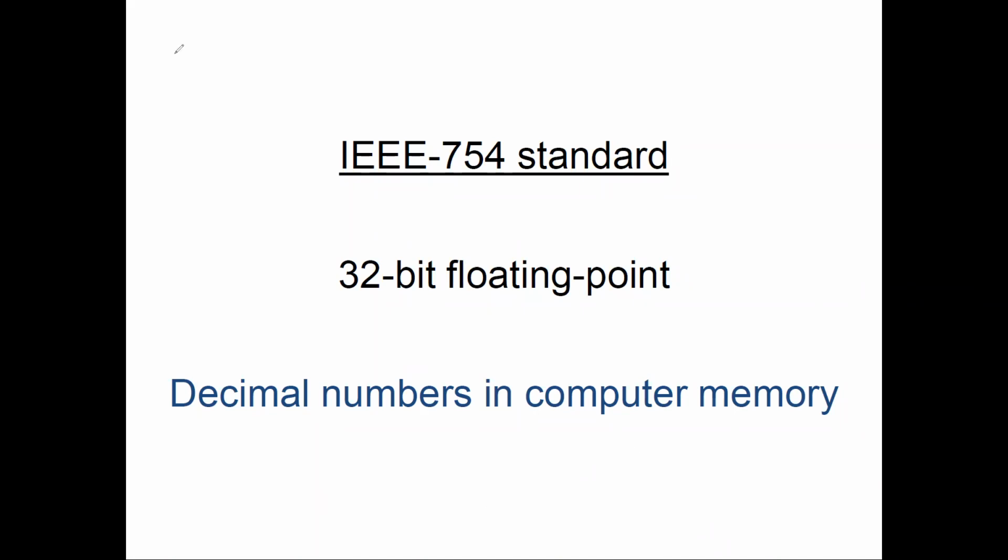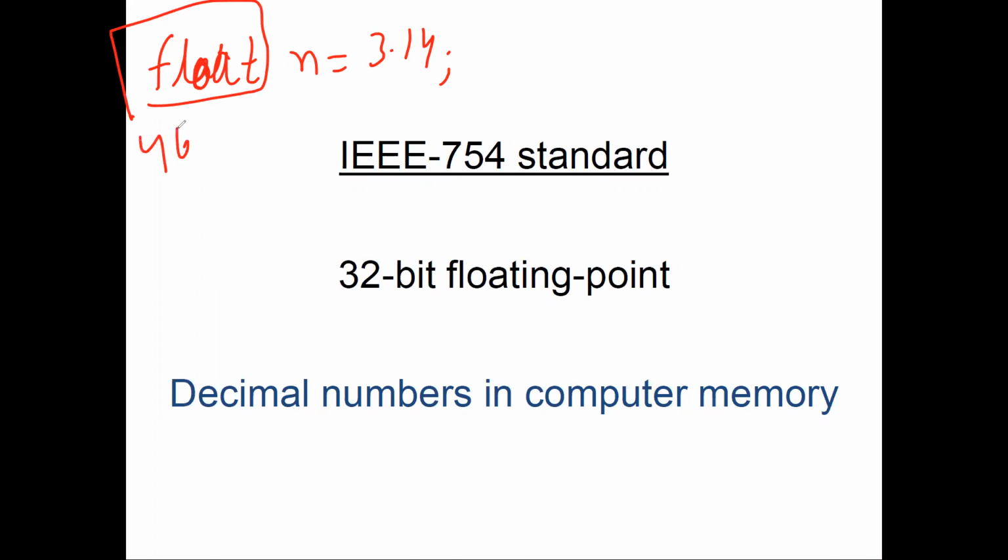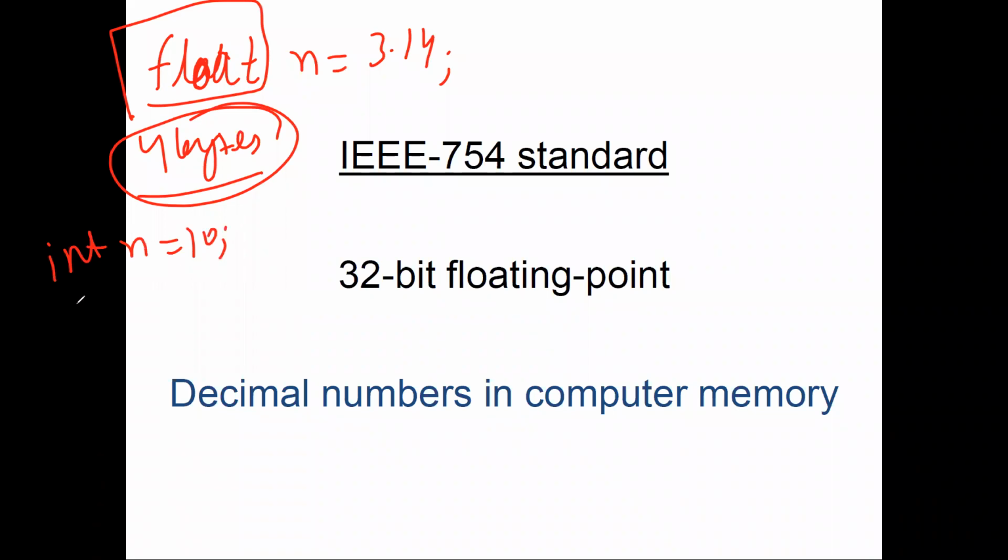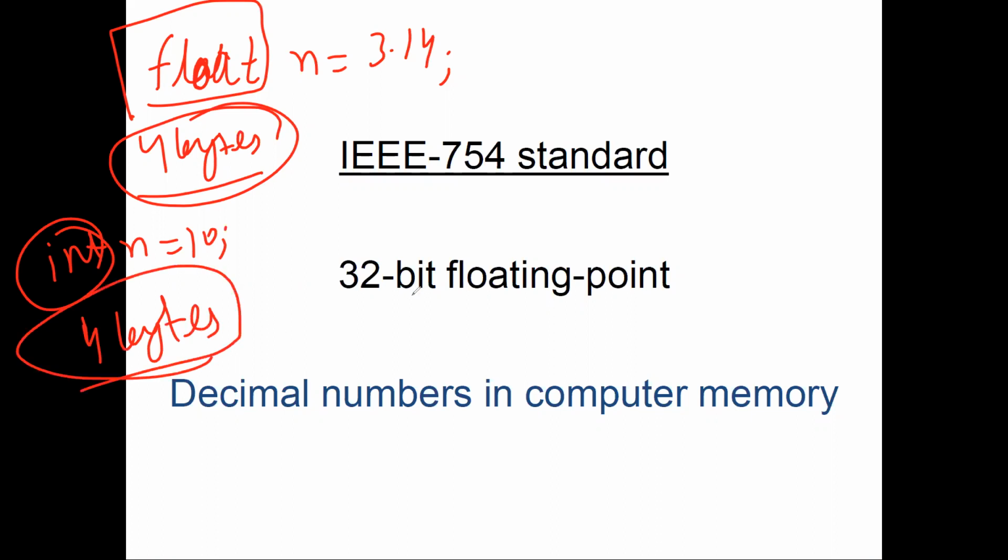So I have always been saying that when I write float n equal to 3.14, my float number has a size of 4 bytes. Yes or no? Everyone knows that float is 4 bytes. And even when I write int n equal to 10, this integer variable is also 4 bytes. Everyone knows this, does anyone have any doubt?